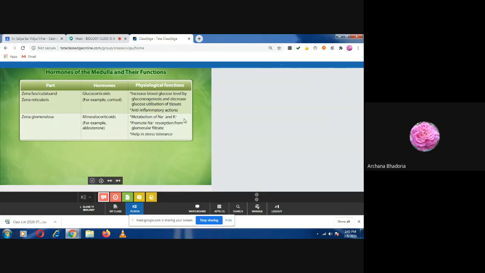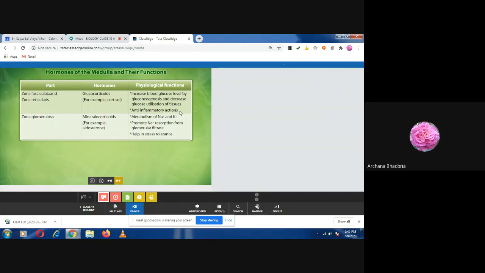Noting everyone? Okay. See, this is all given very nicely in your chapter, in your textbook also. So after you understand here and note here, try to read it there also. And if you don't understand, then ask.